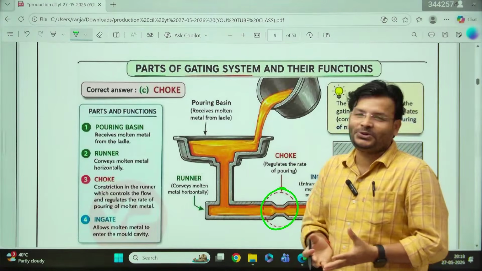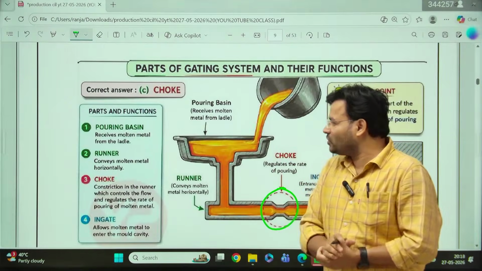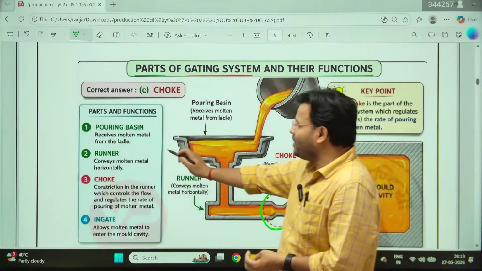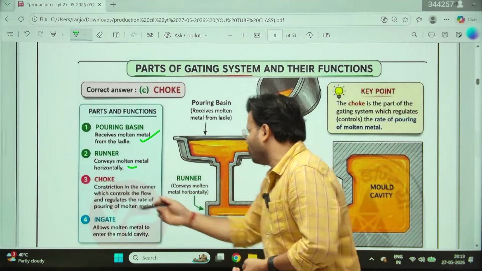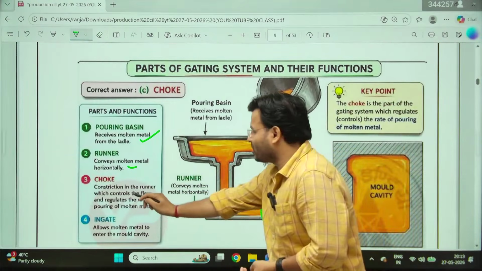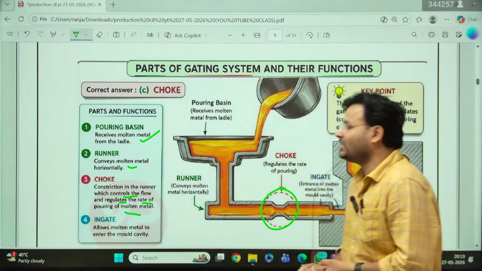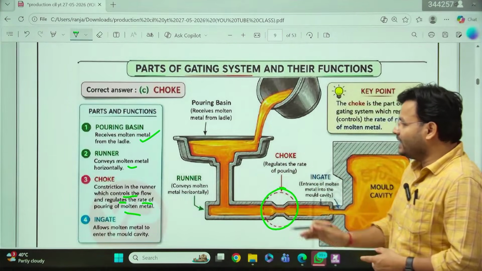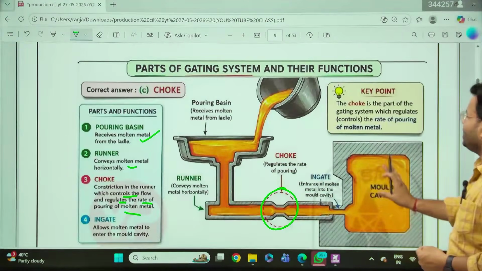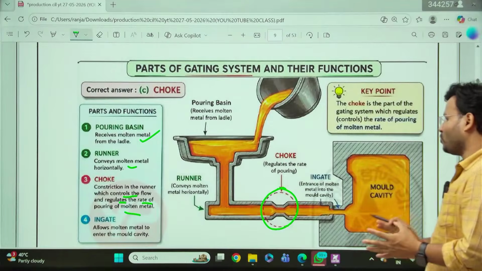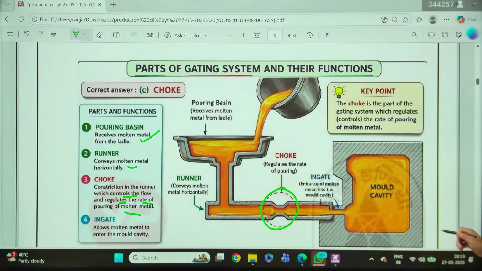In day-to-day life you also say this is choked. It is going to be choked, right? Choke is going to control. So always keep in mind everything I have written here. Pouring basin receives the molten metal, runner conveys the molten metal horizontally. Choke is a construction in the runner which regulates the rate of flow of the molten metal from the pouring basin. And ingate allows the molten metal to go to the cavity, and after that it solidifies and we get the product. So the answer will be the choke, and I think most of you have given the correct answer.